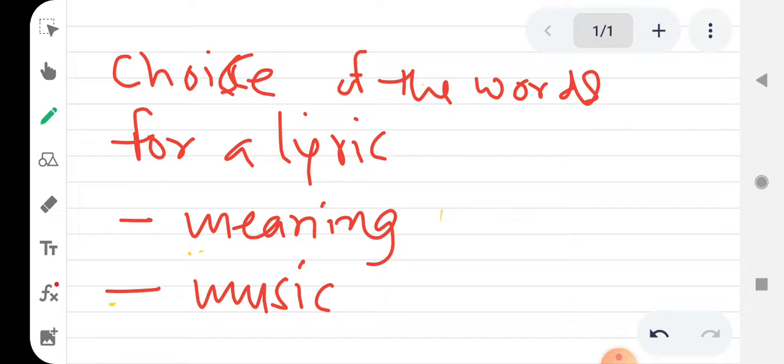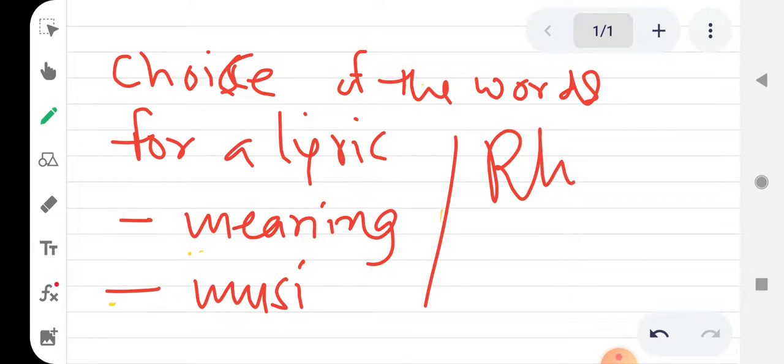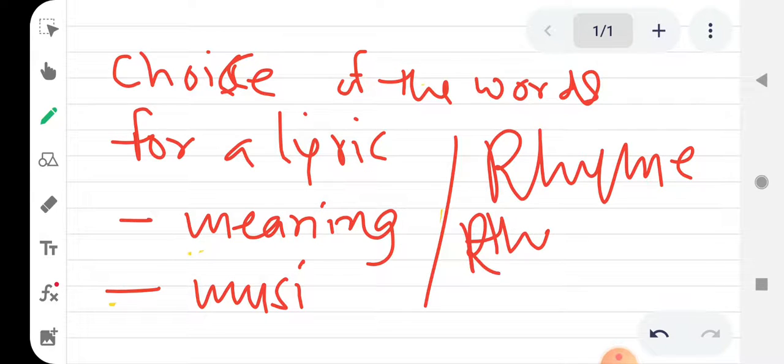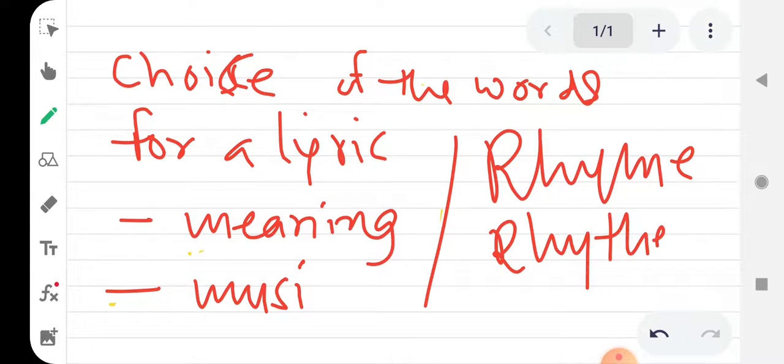There are certain words. Those words might have some internal music. What kind of internal music? Such as rhyme, rhythm, onomatopoeia.